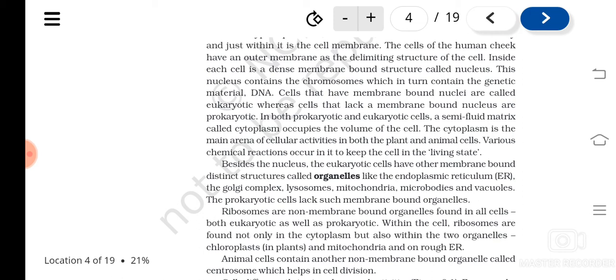Membrane bound organelles, and these organelles are absent in where? Prokaryotic cell, isn't it? And ribosomes are non-membrane bound organelles, and they are found in all cells, that is, in both eukaryotic and prokaryotic.